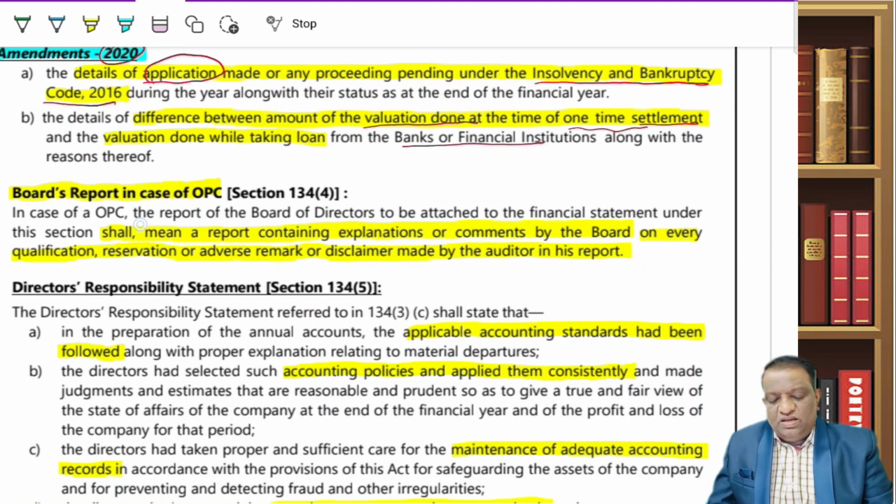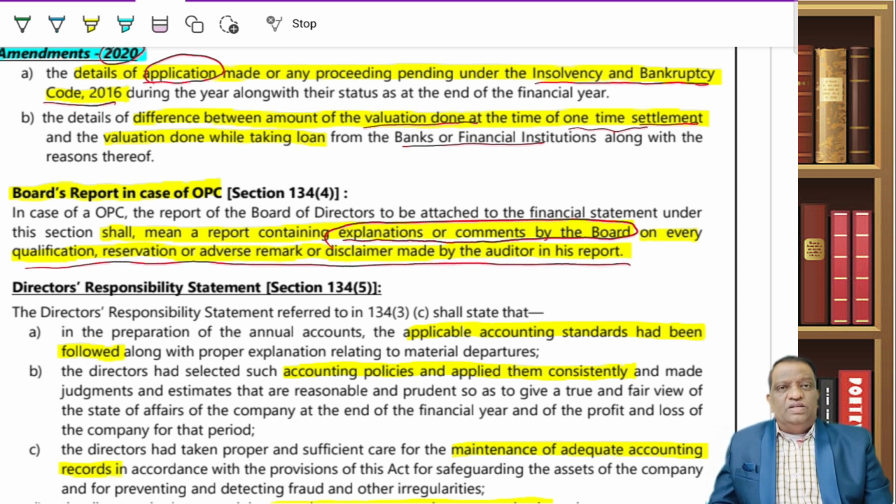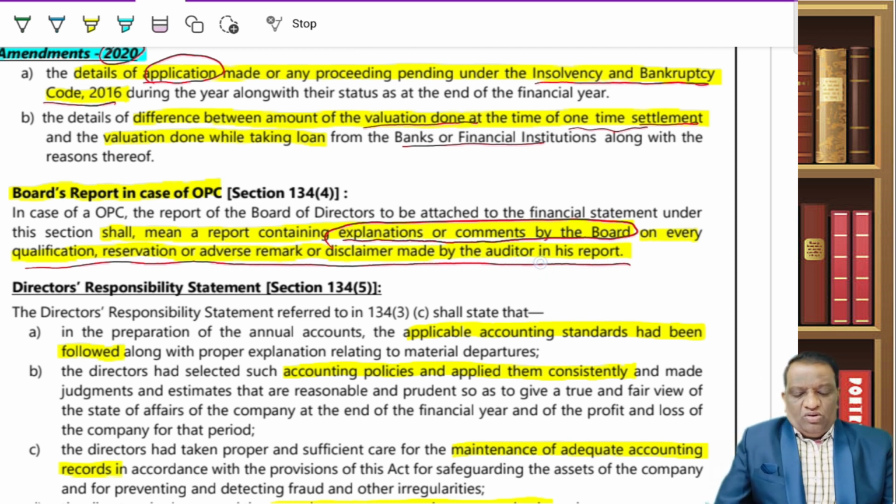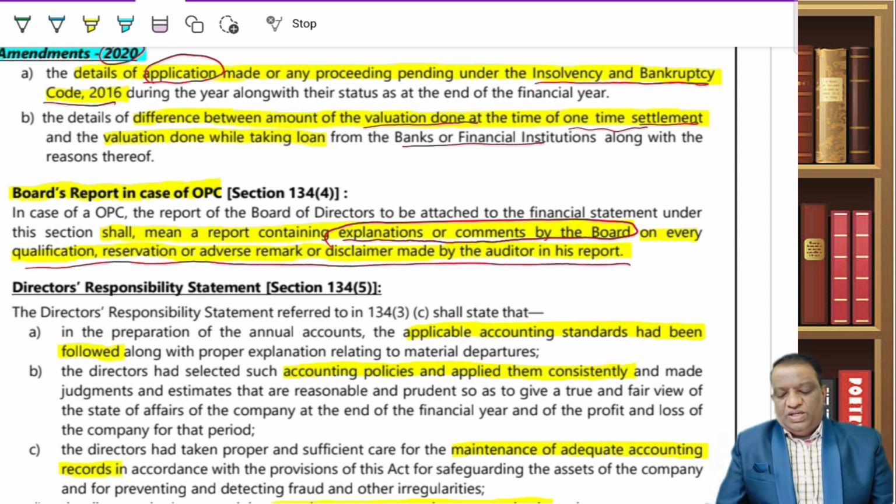Now this is all for normal companies. Then what about OPC? OPC will not have any of these contents. It is sufficient if the OPC's report contains the explanations and comments by the board on every qualification, reservation or adverse remark made by the auditor. So instead of disclosing all this, it will be sufficient compliance if they provide their explanations or comments on all the observations made by the auditors.